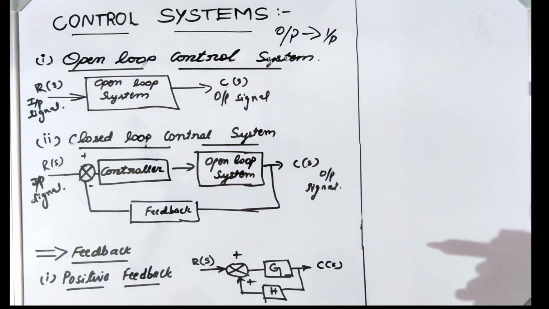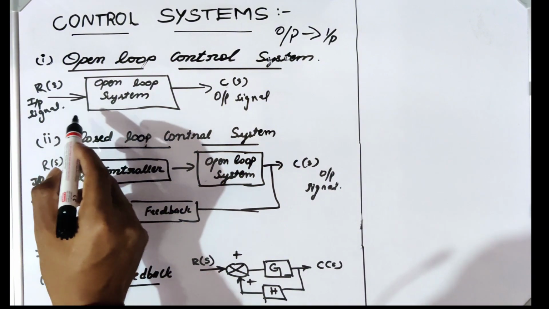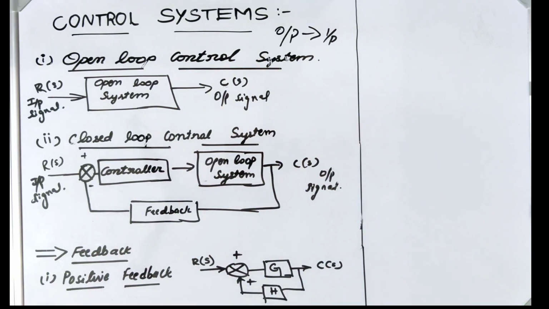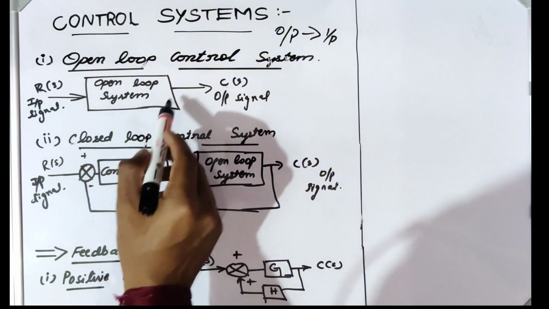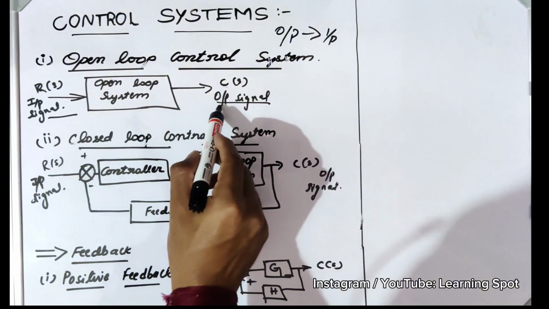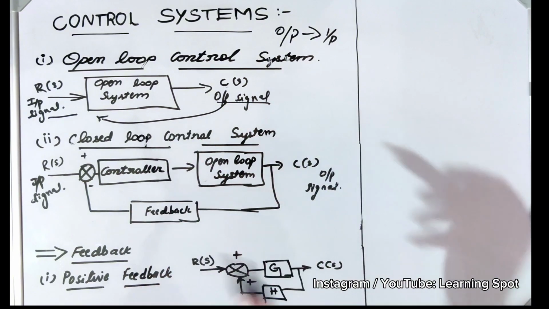In open loop control system, the output is not dependent on the input value. See here, in the diagram we can see that this is the open loop system, this is the output signal and this is the input signal. The output signal is not dependent on the input signal. So this is known as open loop control system.